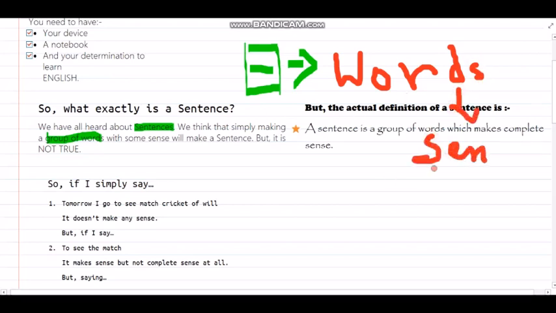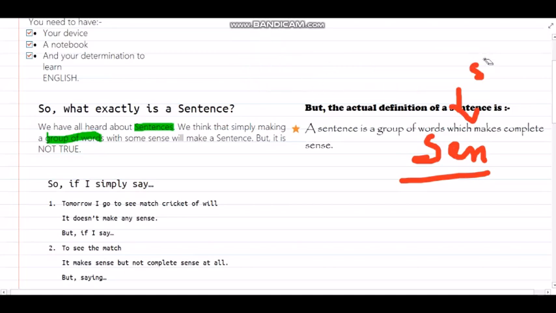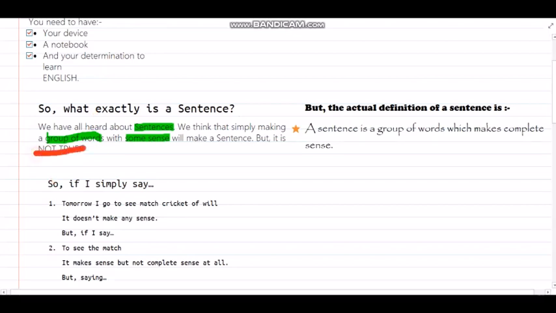But that is not something that you should do. Just taking anything and simply making a sentence will not make it an actual sentence. We think we must have some sense, and it will make a sentence, but it is not true, right?